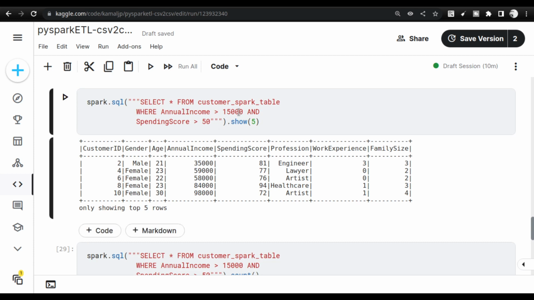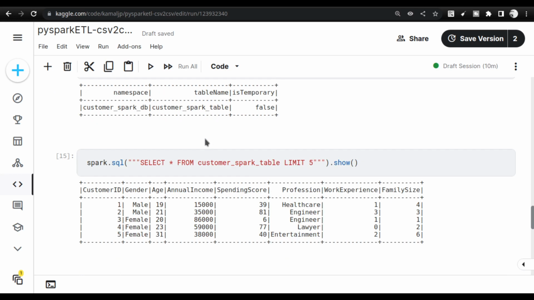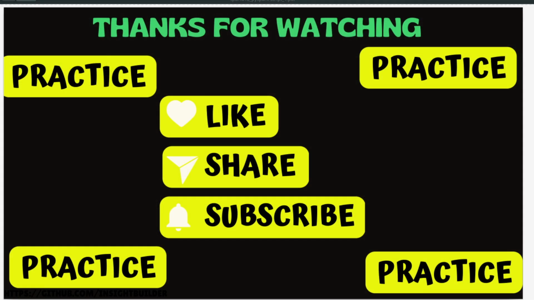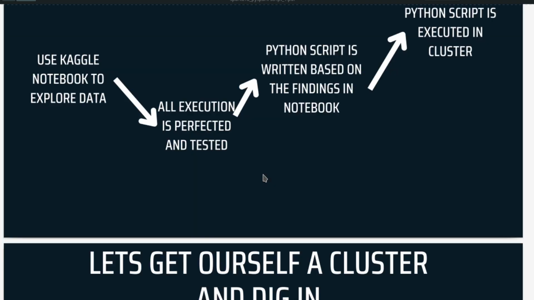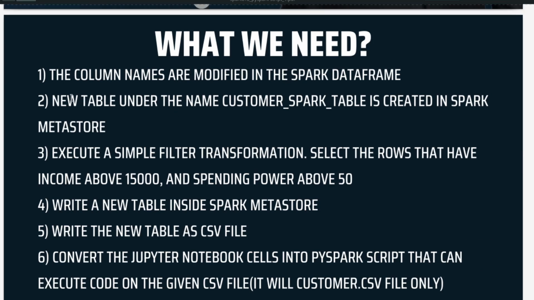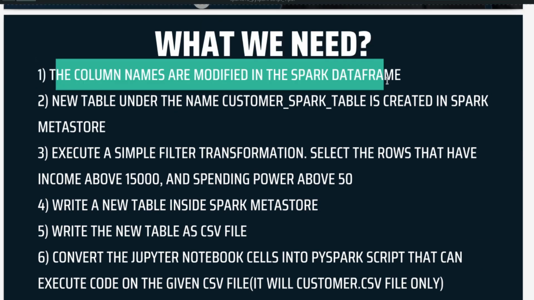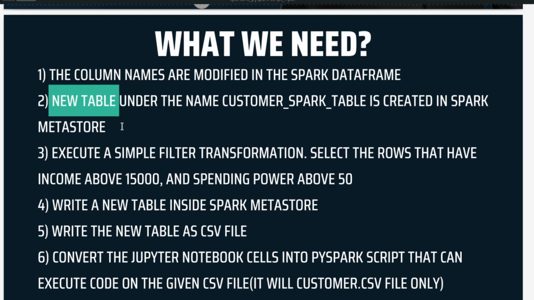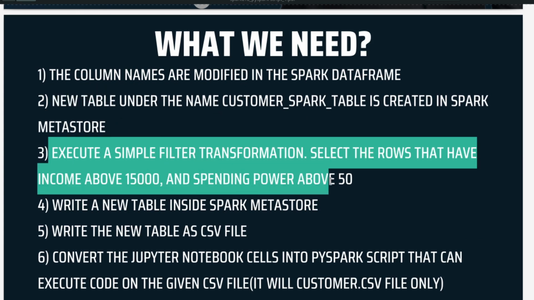Next, this is what we wanted to do. Once you create the new table, as I was explaining, we have already covered most of the things that we want. If you see, we have completed this first step already. We have completed the second step by creating this Spark table. Now we are going to work on the third step.